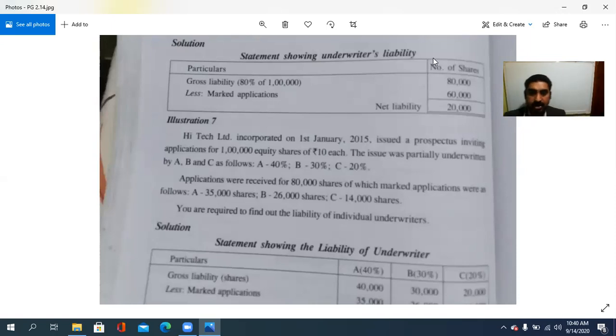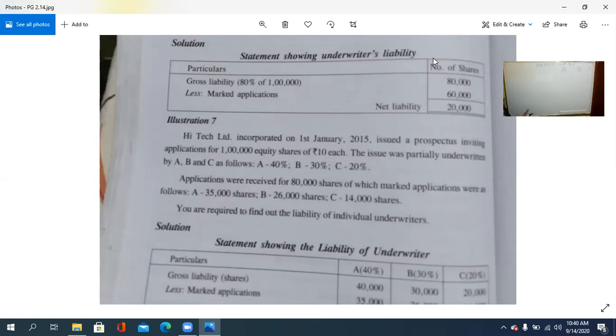High-Tech Limited, incorporated on 1st January 2015, issued a prospectus inviting applications for 1 lakh equity shares of rupees 10 each. Then the issue was partially underwritten by A, B, and C. So there are 3 cases: A, B, C. Underwriting, sub-underwritings. They underwrite as follows: A 40%, B 30%, and C 20%.